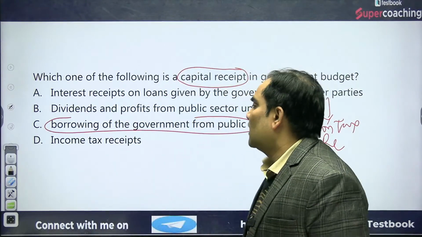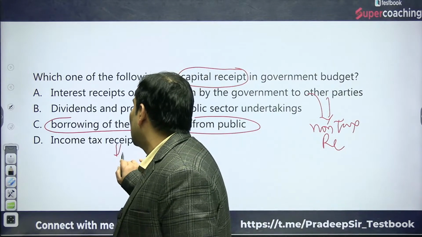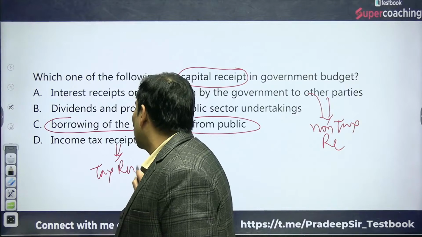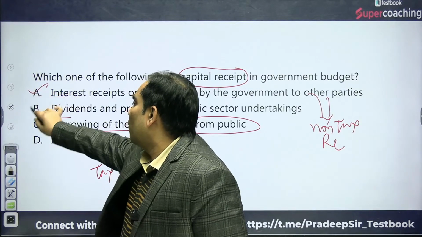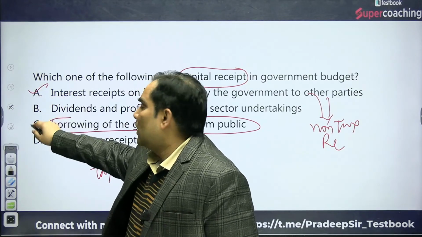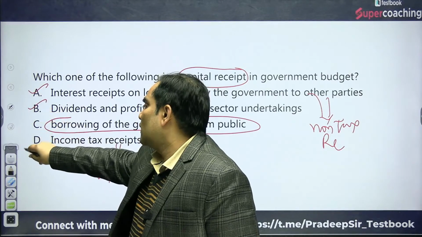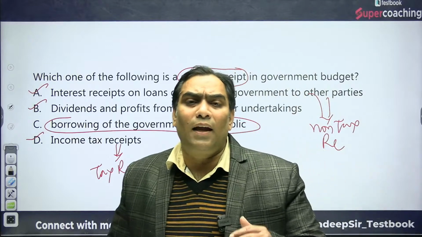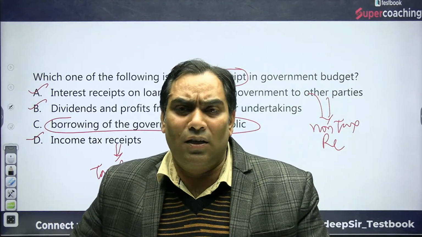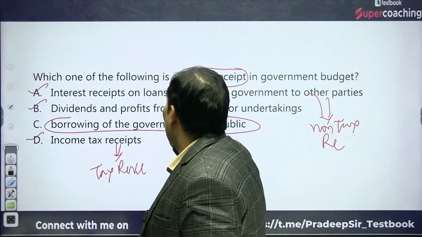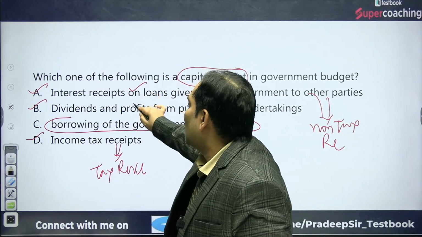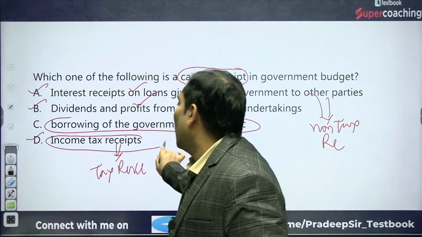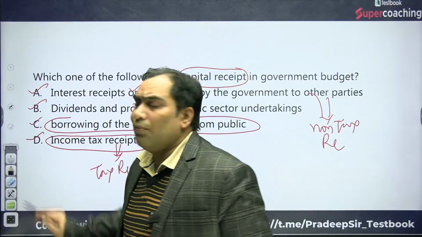The income tax receipts will be part of tax revenue receipts. So this is part of the revenue account or revenue receipts. This is also part of revenue receipts, and this is also part of revenue receipts. That means revenue receipts can be categorized as tax receipts and non-tax receipts. This one is part of non-tax revenue receipts, it is also part of non-tax revenue receipts, and it is part of tax revenue receipts. So this other one is the part of capital receipts.